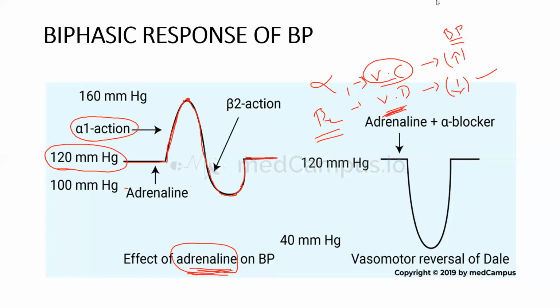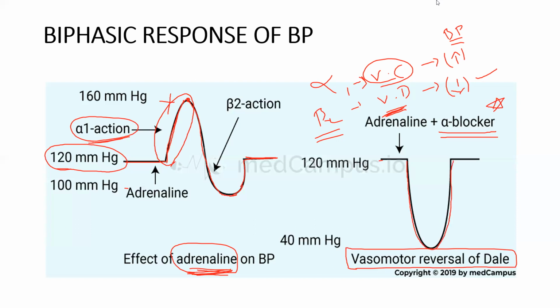If you give adrenaline, this is what happens. But what is this vasomotor reversal of Dale then? Suppose with adrenaline, if you give an alpha blocker, what happens? If you give an alpha blocker, this part will not be there. This is normally the alpha action. That part will not be there, so only a decrease will be there.